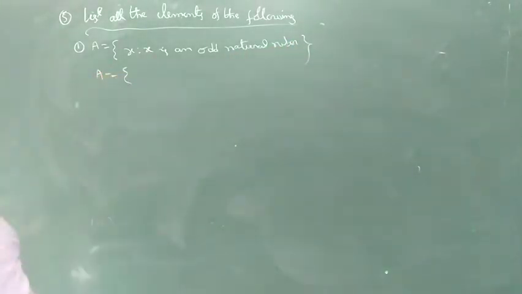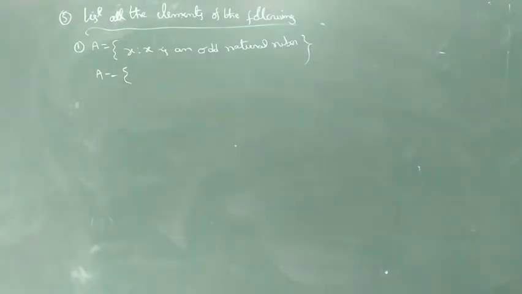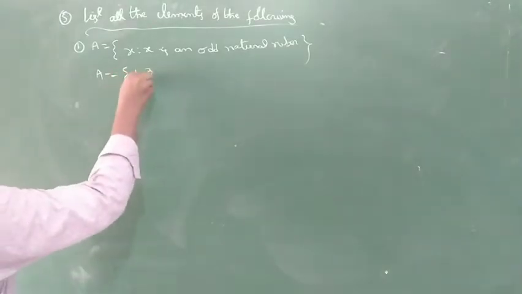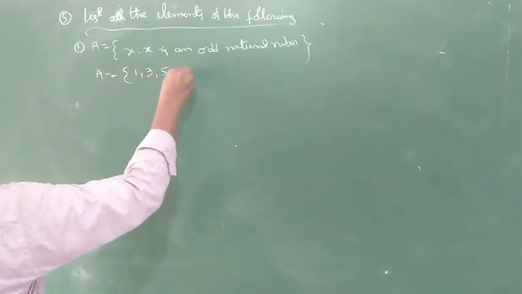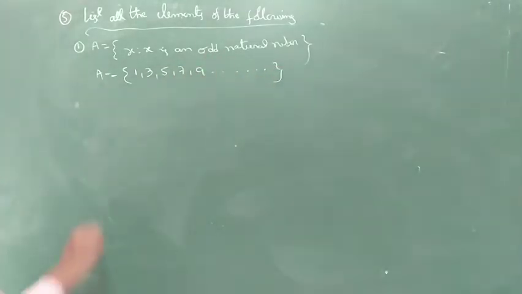Odd natural number means what? 1, 2, 3, 4, 5, 6 and so on, all these numbers are natural numbers. Among natural numbers, only the odd natural numbers means 1, 3, 5, 7, 9 and so on. There is no limit.